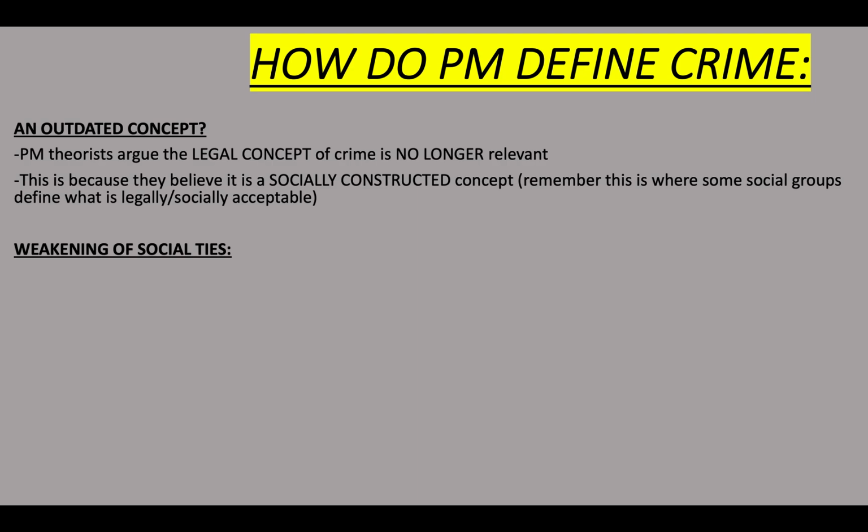Remember, postmodernists argue that the legal idea of crime is no longer relevant. Now, weakening of social ties. In a postmodern society, we're all very individualistic. Our community ties, our attachments to our bigger community, our society, are weaker.